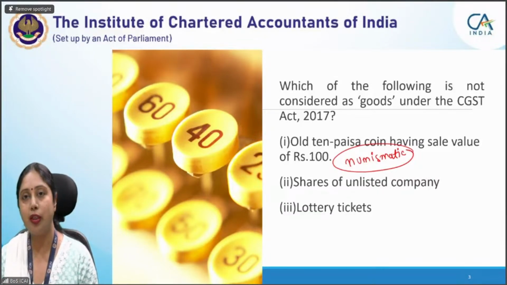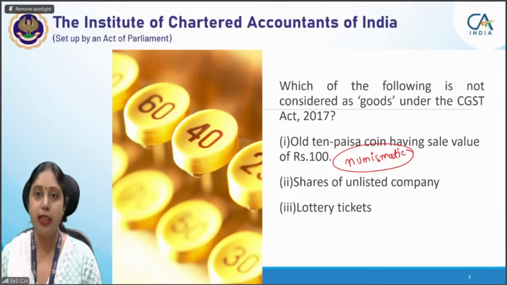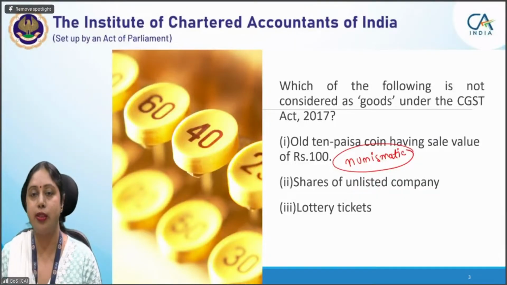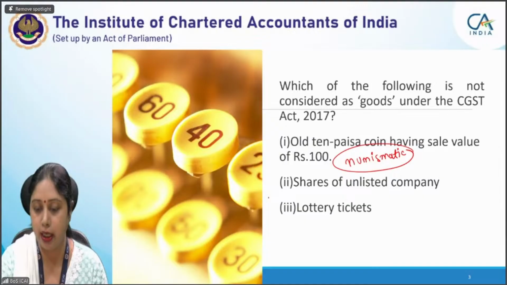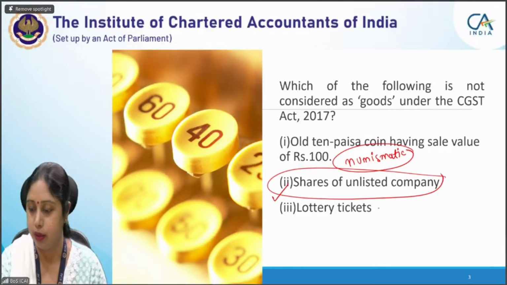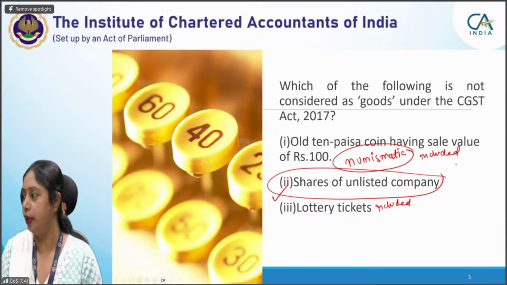Then, I told you securities are outside the purview of GST. That is option 3. Option 2, why is it not correct? A lottery is an actionable claim, and the definition of goods specifically includes actionable claims. Therefore, lottery tickets are also goods. What is not goods is shares of an unlisted company. So this is included, and this is also included. I hope it gives you the idea.